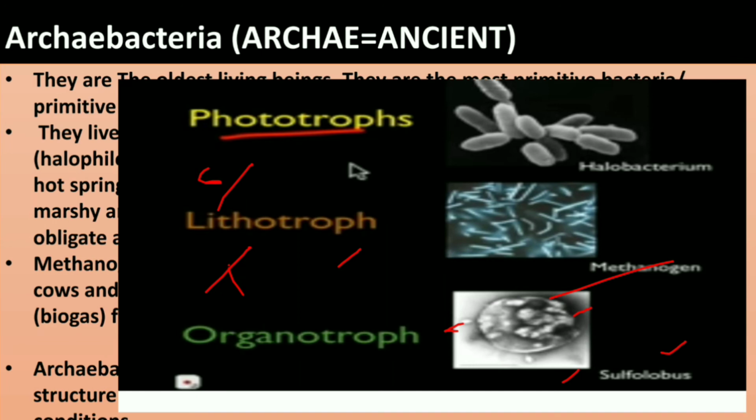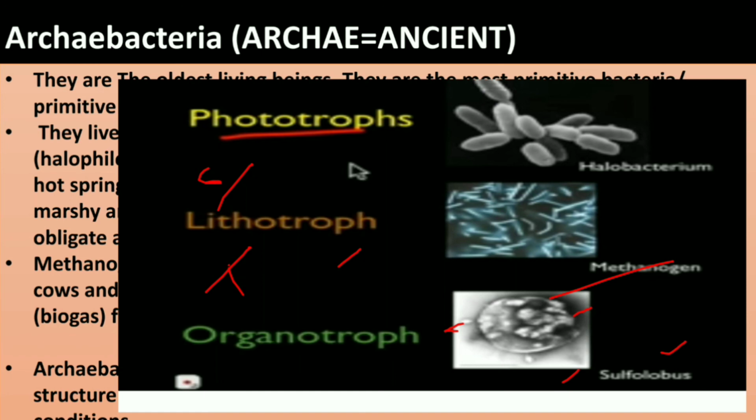Usually that inorganic substance may come from mineral origin. These inorganic substances are used to obtain reducing equivalents for use in their biosynthesis of organic molecules. These are called lithotrophs. Examples are methanogens. And the last one is organotrophs. An example is Sulfolobus. Organotrophs obtain their reducing equivalents, hydrogen electrons, from organic substances.